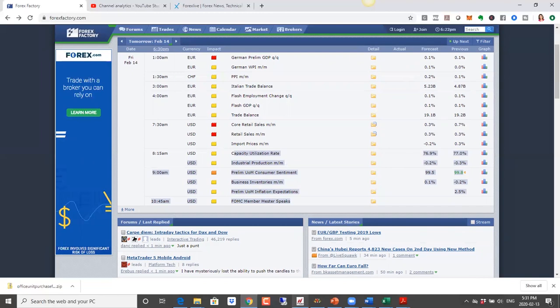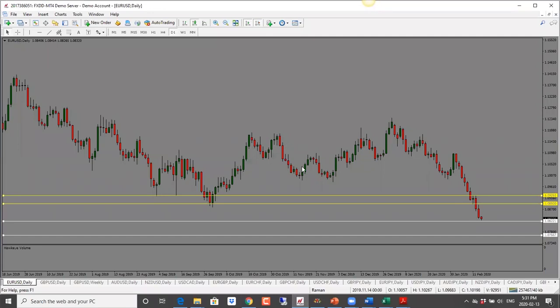So let's move on to our charts here. We'll start off with euro dollar. Euro has been dropping nonstop. Today we saw a further drop in euro because of the buying that went into British pound. Generally when we see buying in British pound, there is selling in the euro. So euro pound tends to drop, but also the euro drops as a result as well. So we have seen that drop.